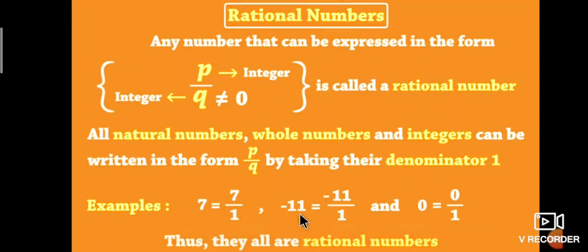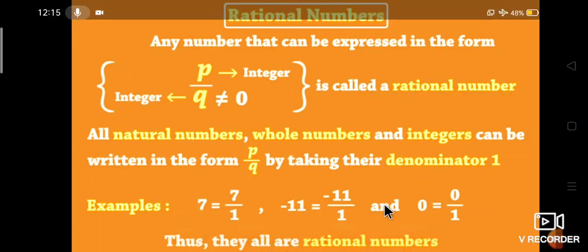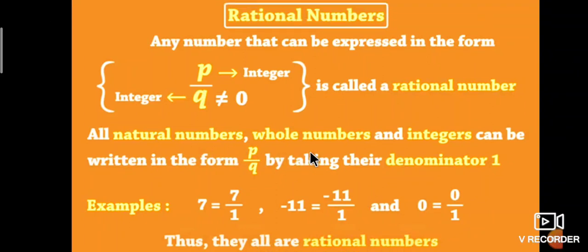Minus 11 is an integer. This can be written as minus 11 by 1. It is also a rational number. 0 is a whole number that can be written as 0 by 1. They are all rational numbers. All natural numbers, whole numbers, and integers are rational numbers.